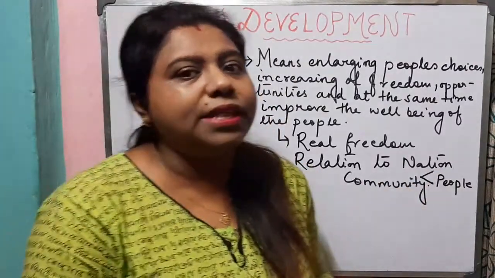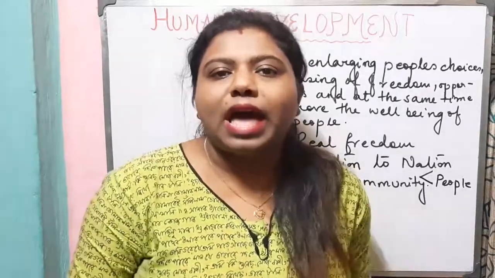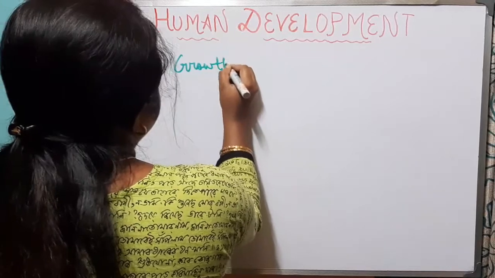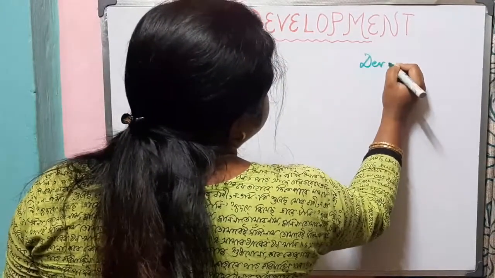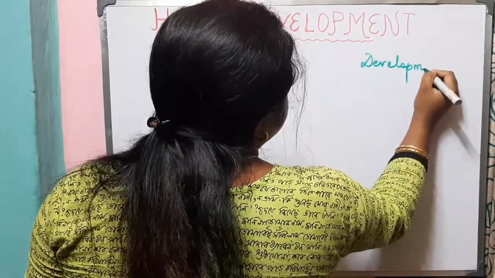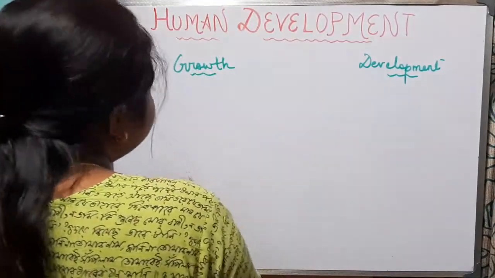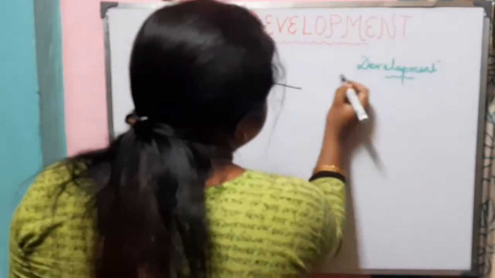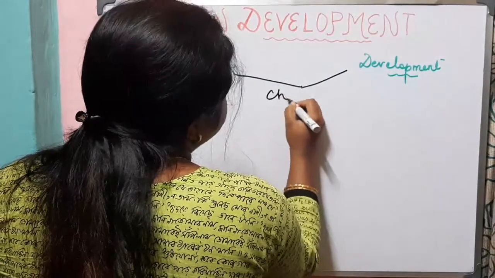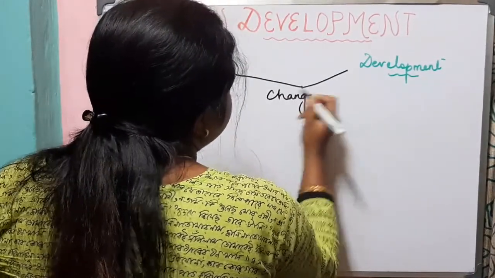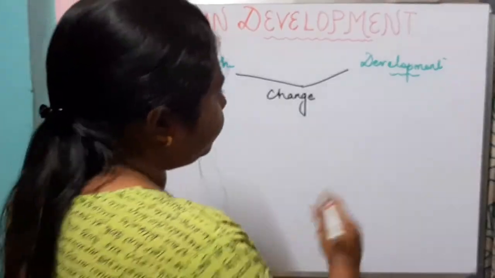Now the first topic that we will know about is growth and development. Now both growth and development mean change. Now what do you mean by growth?